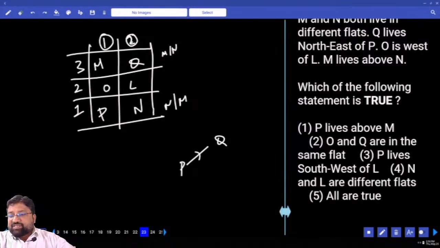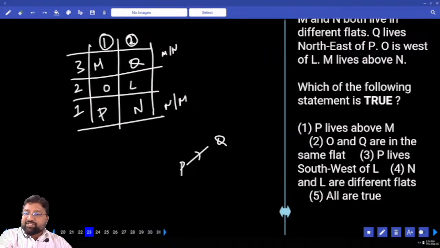Which of the following statements is true? P lives above M. No. O and Q are in the same flat. No. P lives to the southwest of L. Right or wrong? Right.